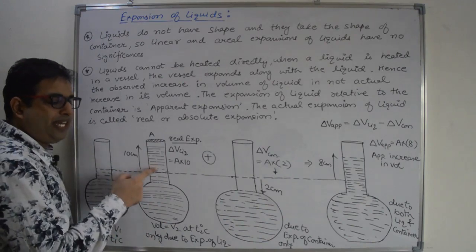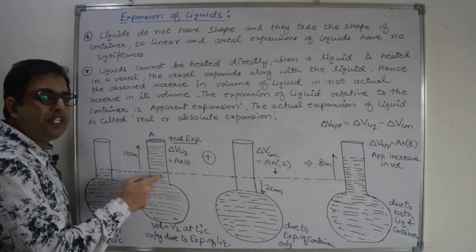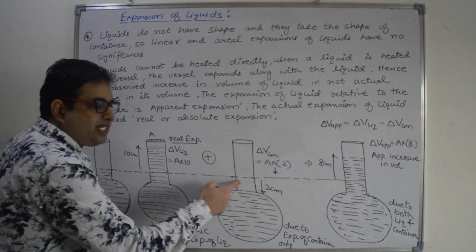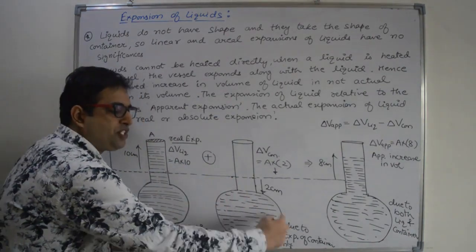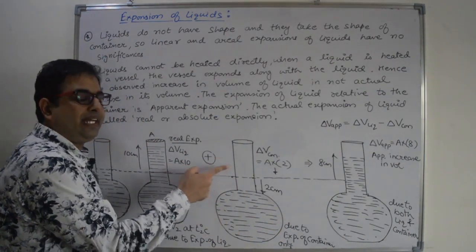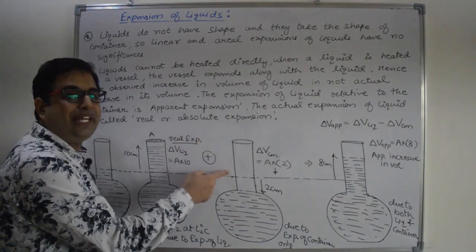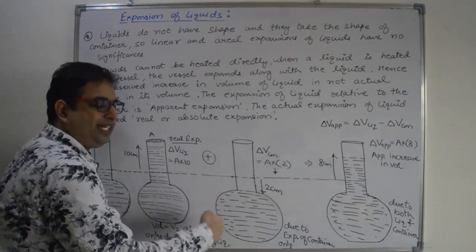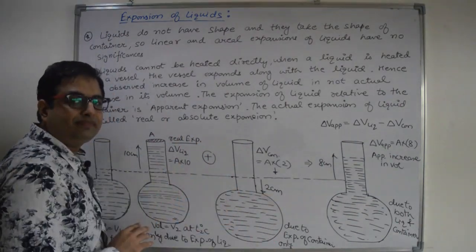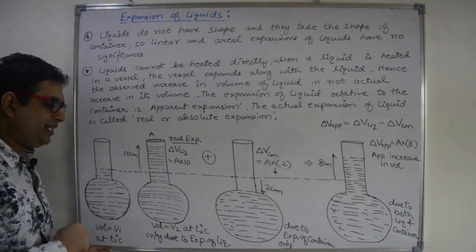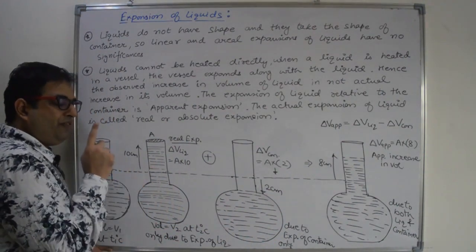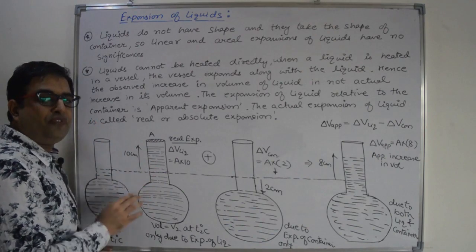This diagram shows only expansion of the container, neglecting the expansion of liquid. So let us see the first diagram in which we are taking only expansion of liquid.